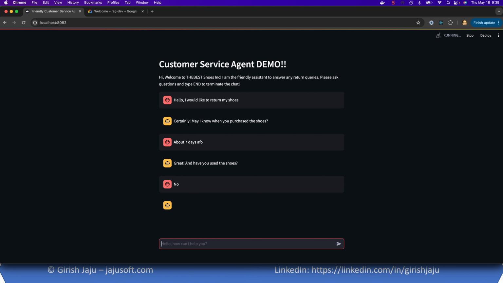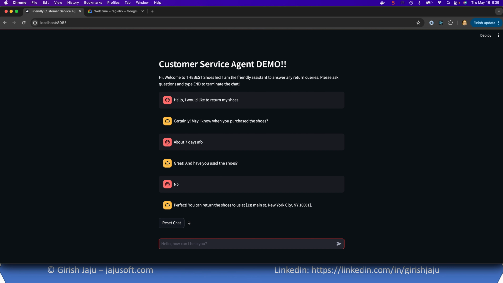So it says you can return the shoes at a certain address. As I said, you can always have it generate a shipping label or anything of that nature to interact with third-party APIs, etc. But it should give you an idea that this chat agent actually follows certain rules that I have defined, like the item must be unused, and the item should be within 2 weeks of purchase. Then it will allow you to return, otherwise it will reject.